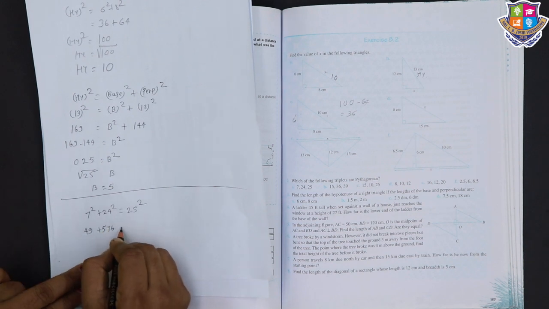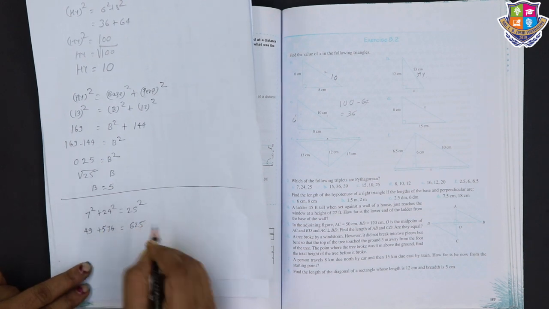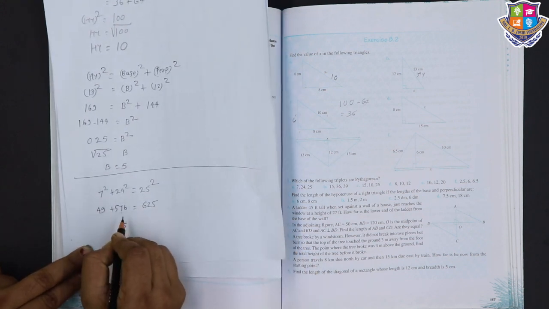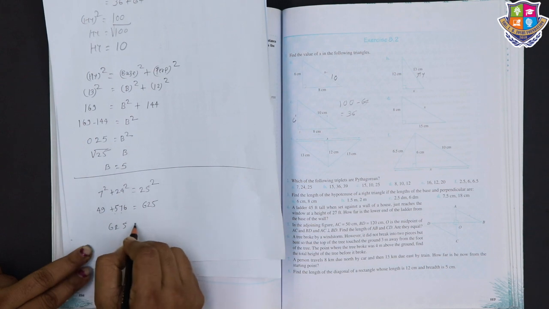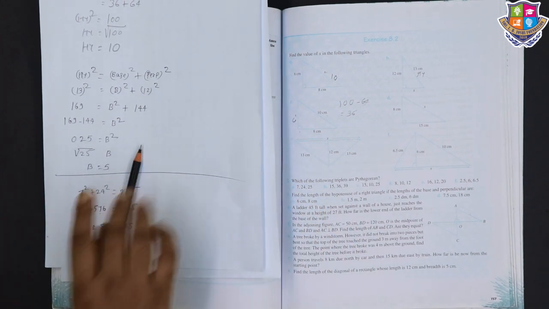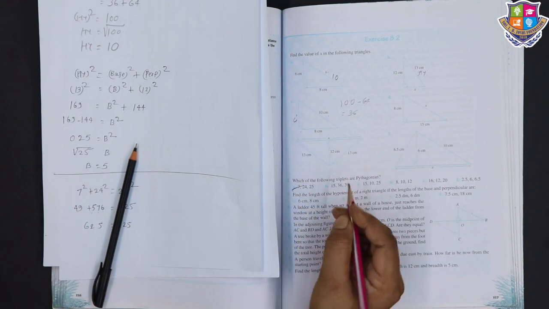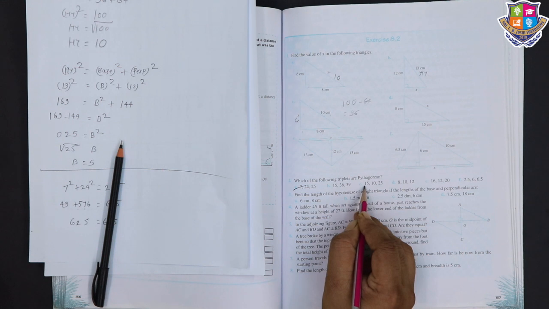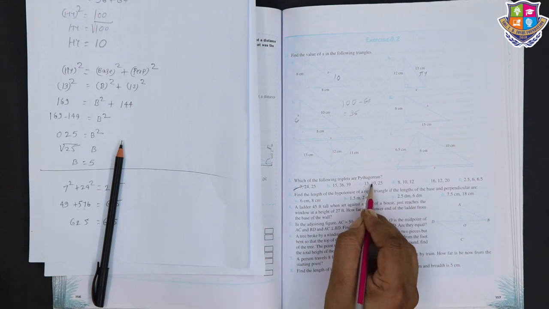576 plus 49... okay, is equal to 625. Just see, 5 carry 1, 625 is equal to 625. When both sides are equal, then only it will be a Pythagorean triplet. Then you just have to do the remaining smaller one, 15 and 10 square, and just see it is equal to 25 square. If LHS equals RHS, then only it is a Pythagorean triplet.